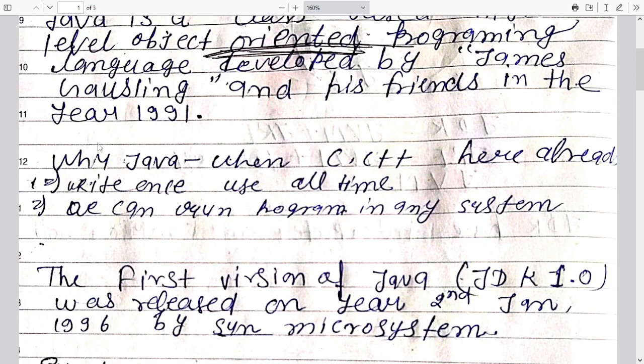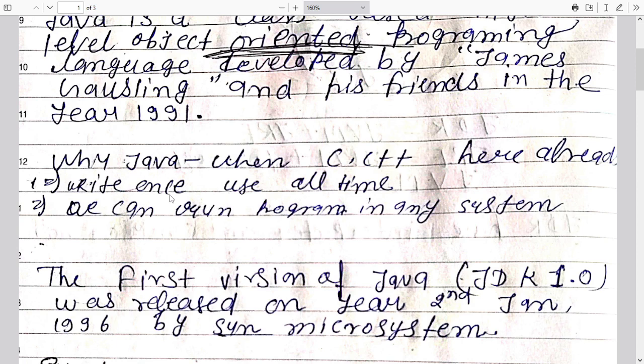After that, here we have the second point: why Java, when we already have C and C++? The main reason is readability, and also write once and use all the time. That means it is platform independent, not platform dependent like C and C++.